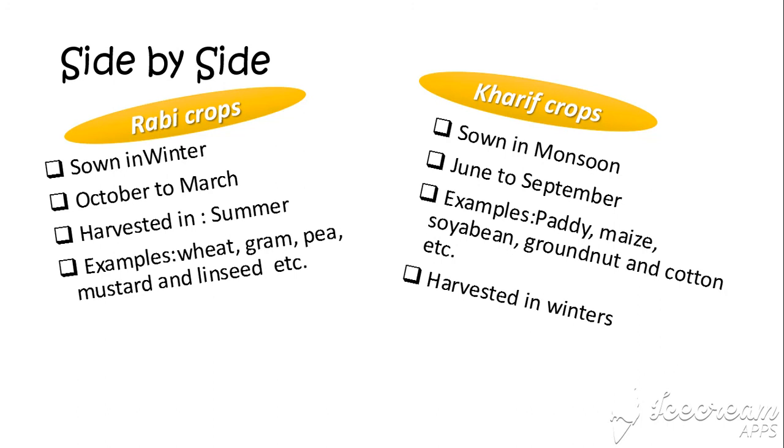So here's a side by side comparison. Now, if we see the differences, we can see that Rabi crops are sown in winter, whereas Kharif crops are sown in monsoon. Rabi crops are harvested in summer, and Kharif crops are harvested in winters. Examples of Rabi crops are wheat, gram, pea, mustard, and linseed, etc., whereas the examples of Kharif crops are entirely different.